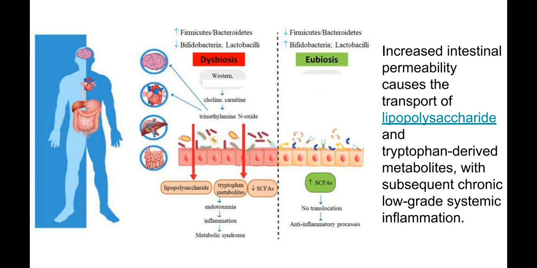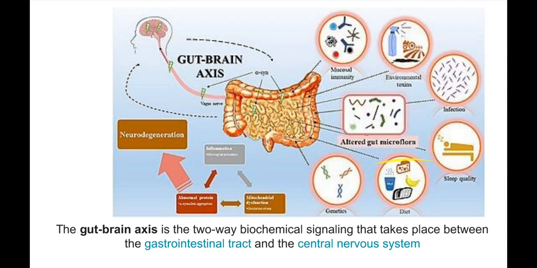So in a healthy body, this epithelium layer cannot be penetrated by these toxins and other substances, but when pathogens multiply in the gut, then we have transport of polysaccharides and other toxins to the bloodstream, and also short chain fatty acids are not produced in the gut, and short chain fatty acids are very important for the health of the gut.